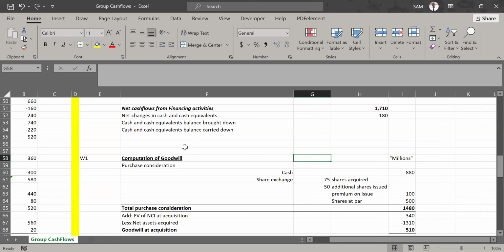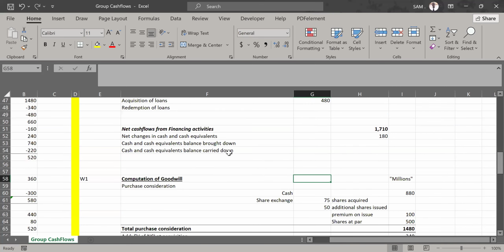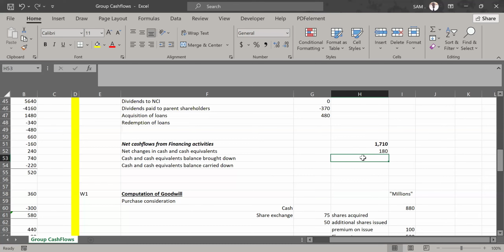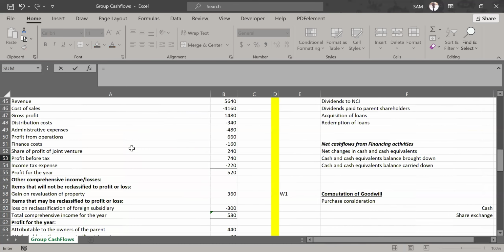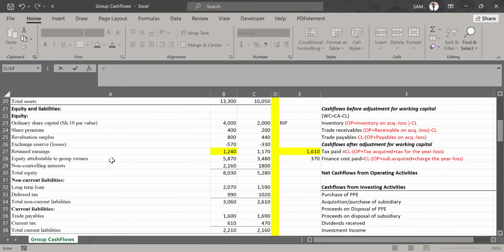Now, this is very simple. What are the elements of cash and cash equivalent? Check if there are any notes payable. Check if there is any cash. Check if there is any bank overdraft. Check if there are any financial assets. Those you check under current assets and current liabilities. So let's check so that we get the balance brought down for cash and cash equivalent items. Let's go to the statement of financial position. I want us to finish.